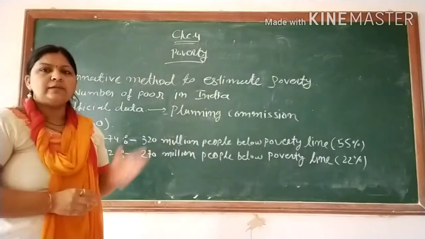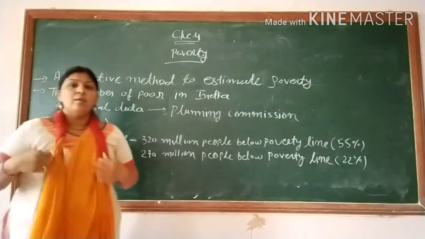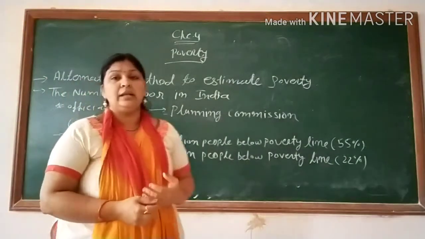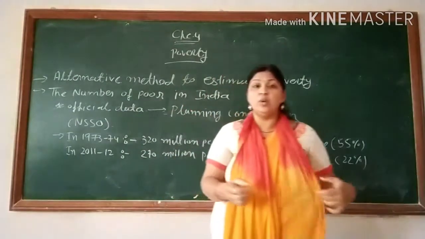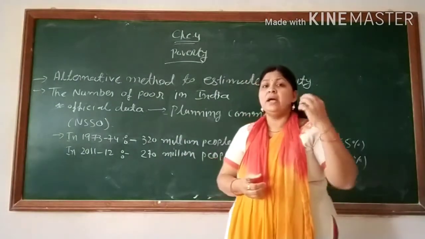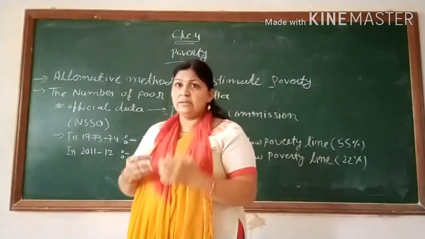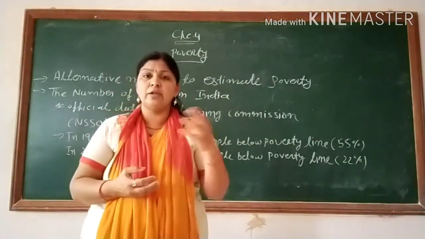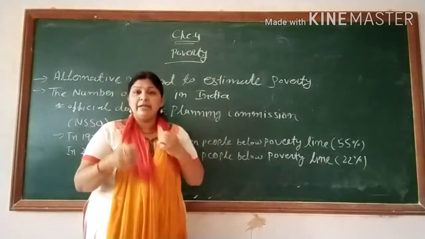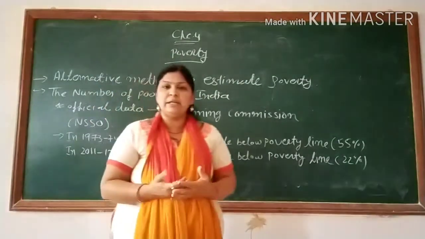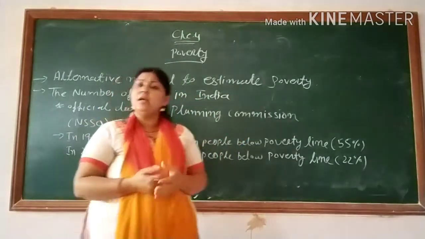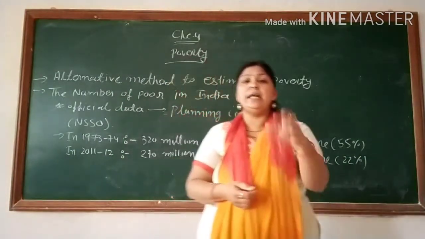Today we will continue this chapter, that is poverty. Poverty means we have already seen who is below the poverty line. So how can we decide who are the poor, or who are the people in the poverty line? In the previous video we saw the calorie consumption criteria, that is 2400 for the rural area and 2100 for the urban area, and the monthly consumption expenditure, that is approximately 874 for rural and 1000 for urban areas. We have already seen the criteria of the poor.